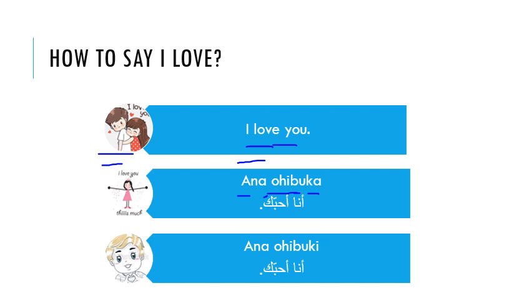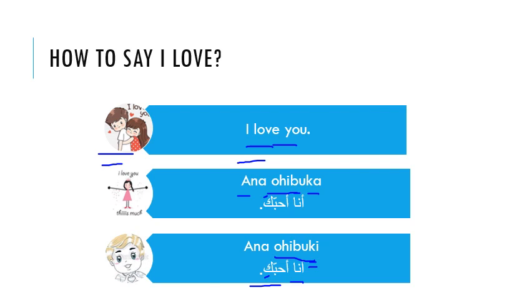Now the boy says to the girl I love you. So he says أنا أحبك. So here we use ki. Okay guys, so here أنا أحبك or أنا أحبك. The summary, the closure for this is that the words love and like have the same meaning in Arabic, but they don't have the same meaning in English.